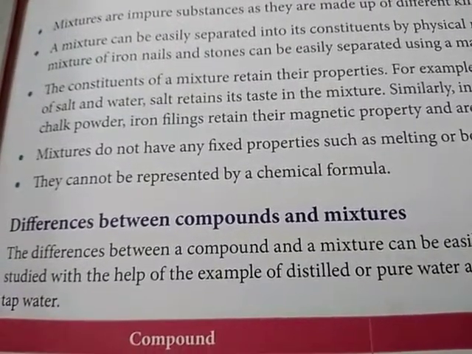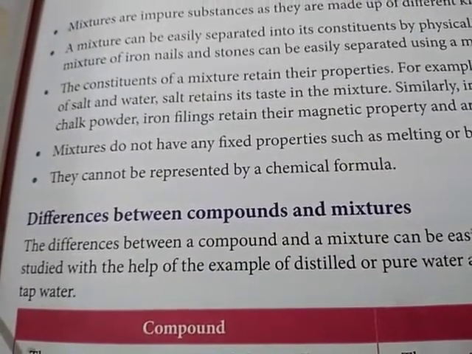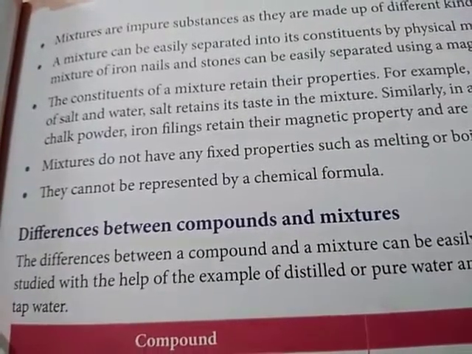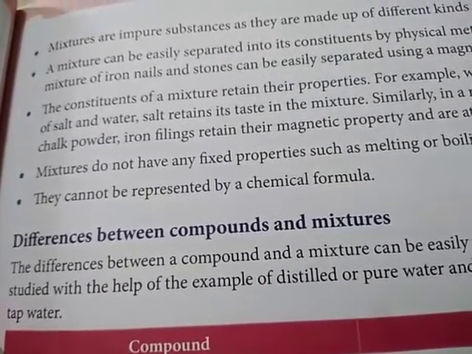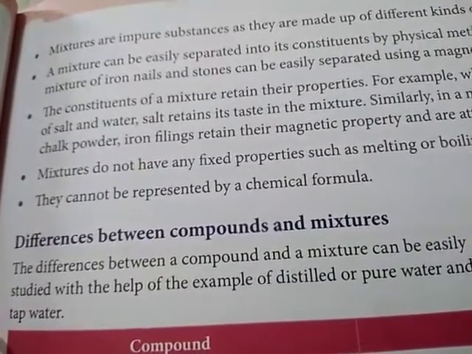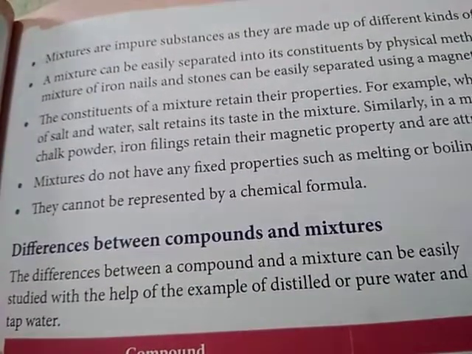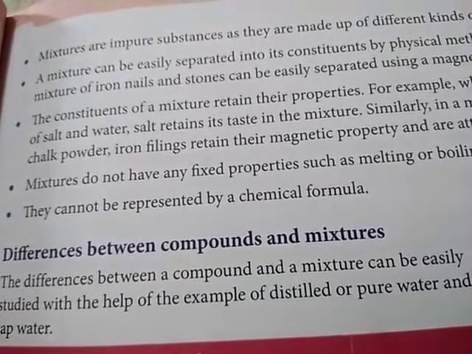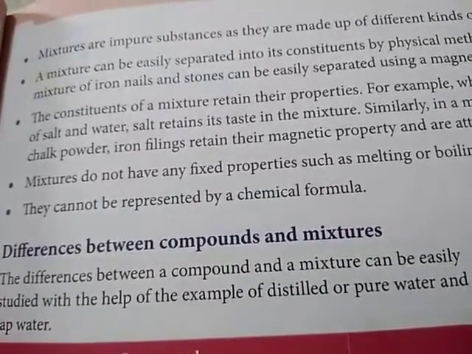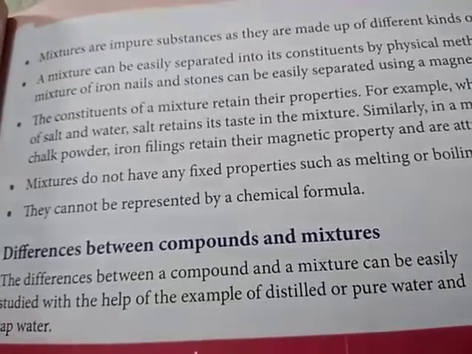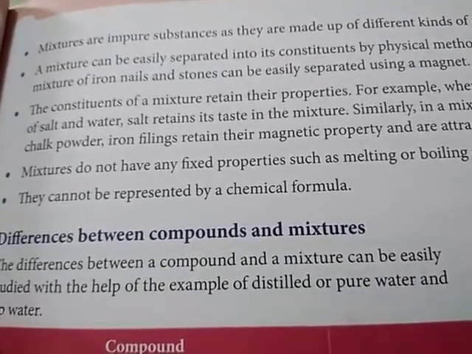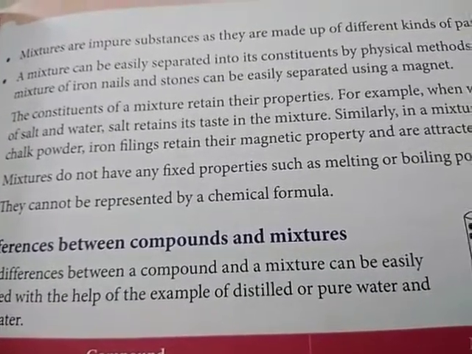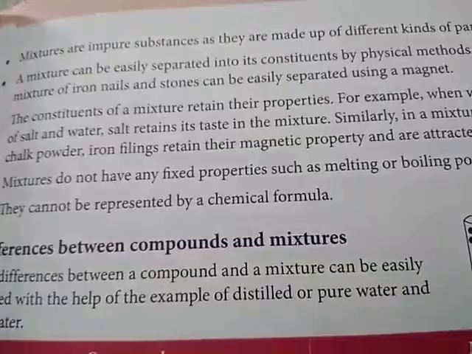In the case of a compound, hydrogen is inflammable and oxygen is a supporter of combustion, but when they come together and make water, we know water does the opposite of whatever the properties of hydrogen and oxygen were. But in the case of mixtures, they retain their properties. Like salt water, once again the salt retains its property in the water. Iron retains its magnetic property, no matter if you mix iron with sulfur or with chalk powder.